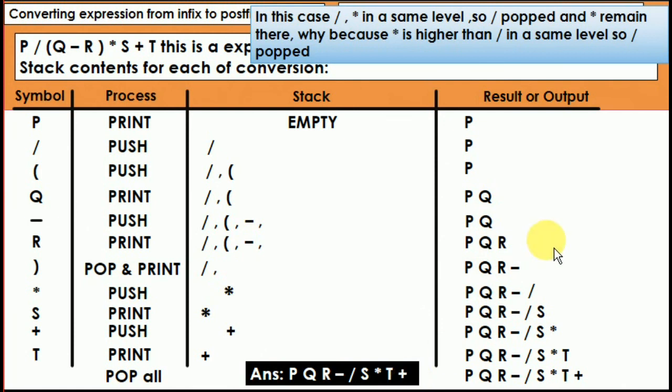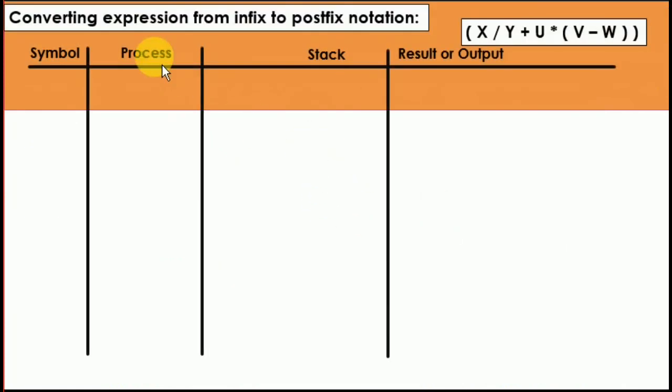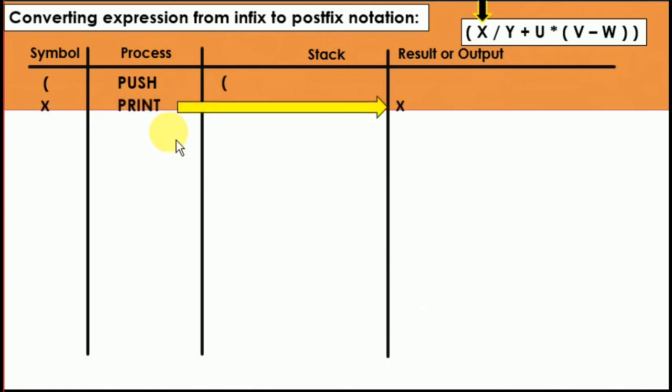Now we solve one more question. Here it is, infix to postfix notation. The question is x divide y plus u multiply bracket v minus w bracket. The bracket is pushed inside the stack. Then x is directly going to be printed. You know that it's an operand. Next division is going to be pushed. So there is bracket and divide. X remains as it is in the result box.